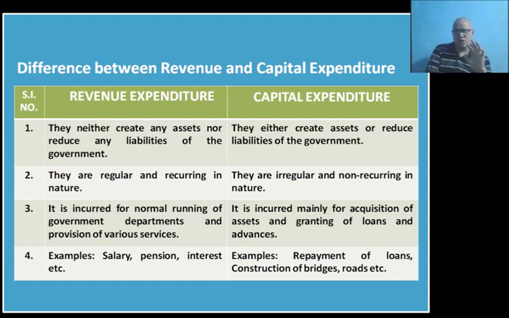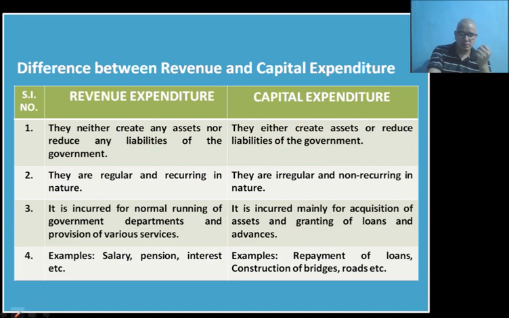So these differences may come for 3 marks or 4 marks, which is the reason why we are taking 4 differences instead of only 3. In case of revenue receipts and capital receipts also, we have taken 4 differences, and in case of direct and indirect taxes also, we have discussed 4 differences. The main reason is that if you get a 4 marks question, then you have to write 4 differences. So without discussing much about that, now let us focus on our topic.